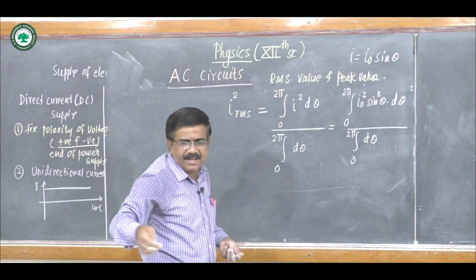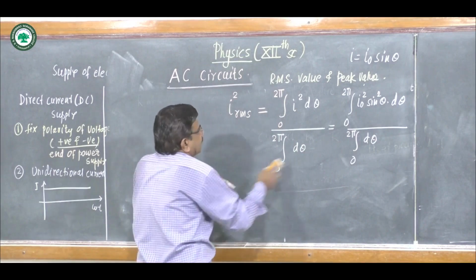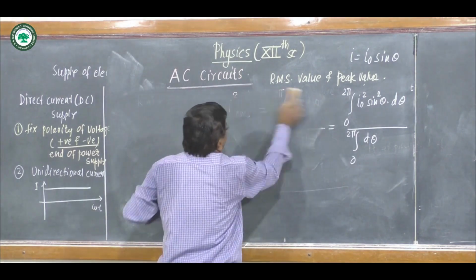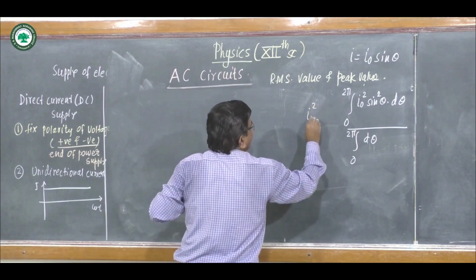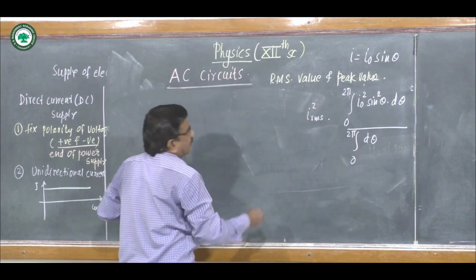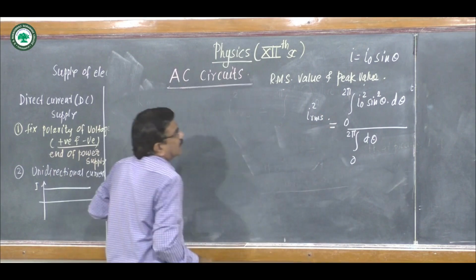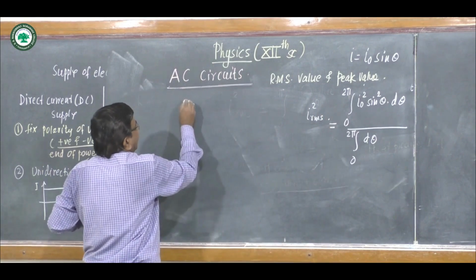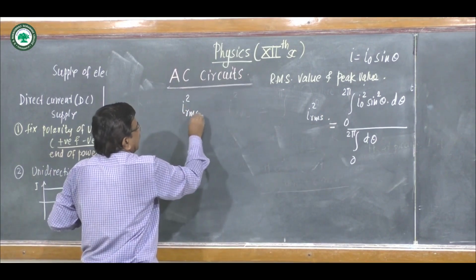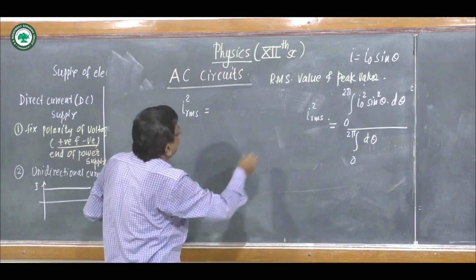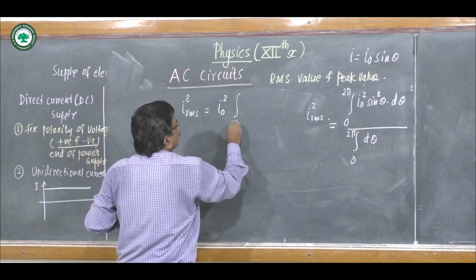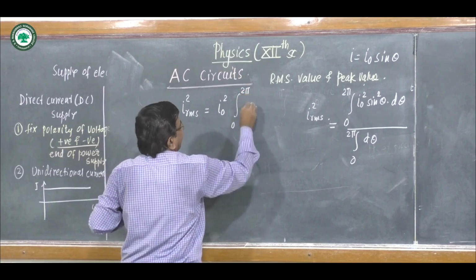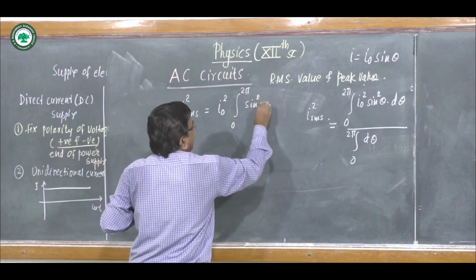I square RMS, next step will be like this. This is I square RMS is equal to, we take I0 square outside the integration, 0 to 2 pi sin square theta d theta.